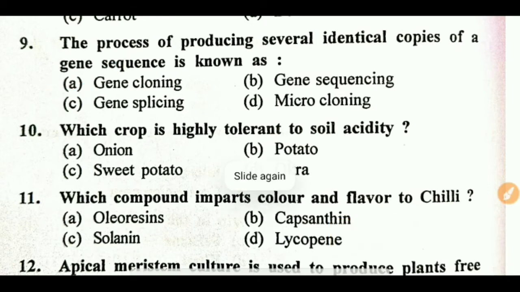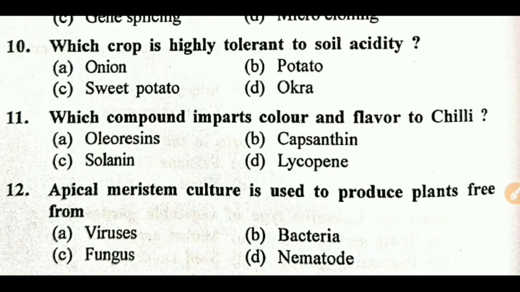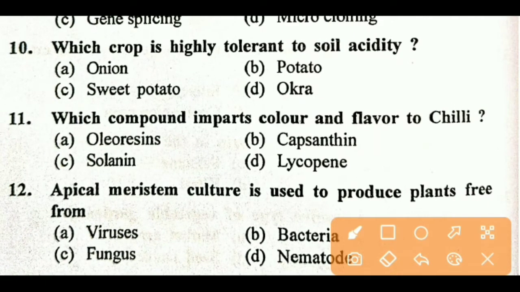Next: which crop is highly tolerant to soil acidity? Right answer is potato. Potato is highly tolerant to soil acidity, means it grows below pH 6.